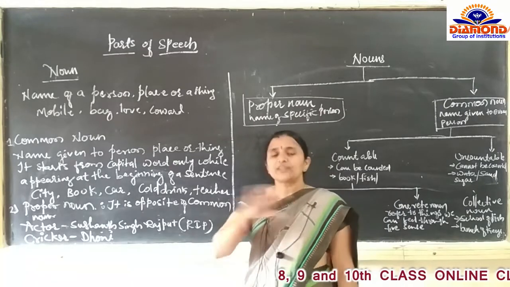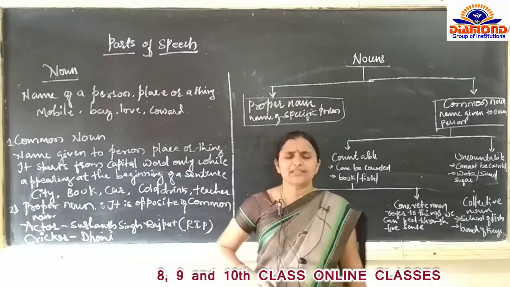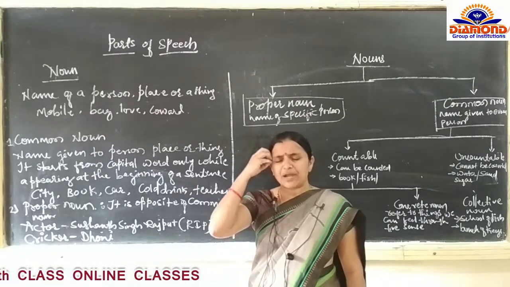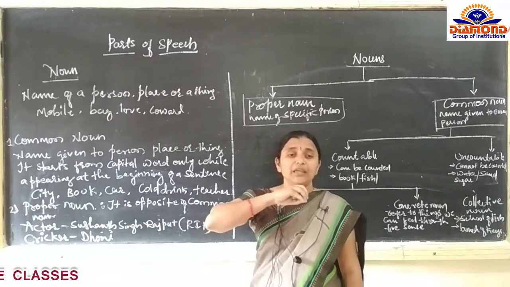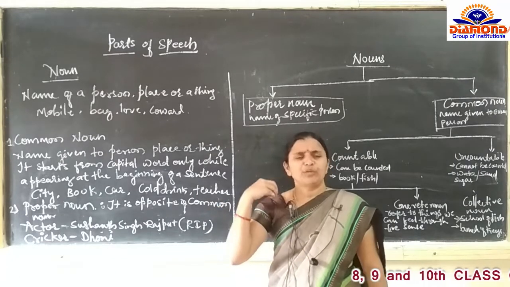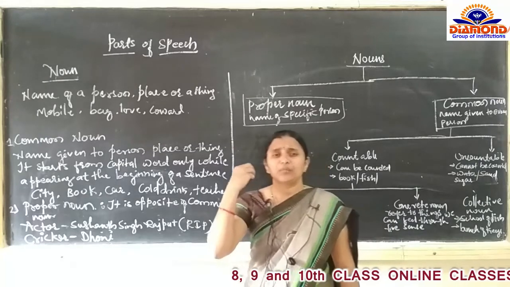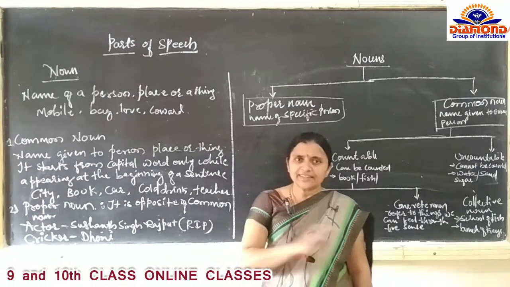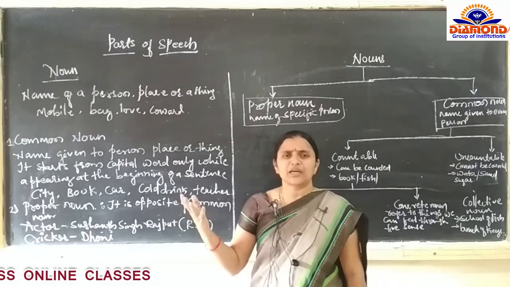This is the concept of noun. The concept that should come in your mind is that any name is a noun. It may be a name of a person, a place, or a thing. Rather than these three, there are so many other names.